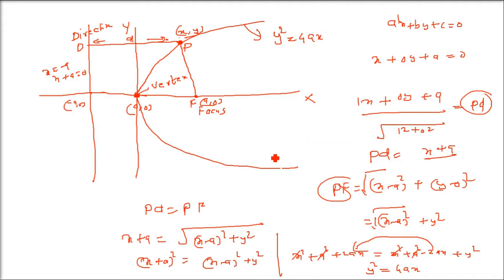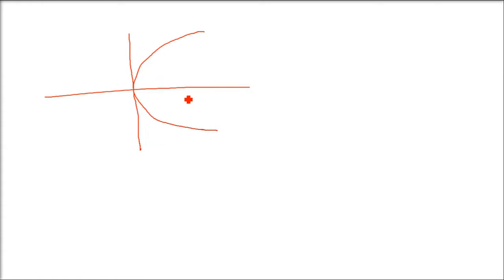4 equations. Before going to other equations, let me tell you 2 more concepts here. First is that if you make a parabola, this is the x-axis which is passing through the vertex, of course, and we are talking about latus rectum.